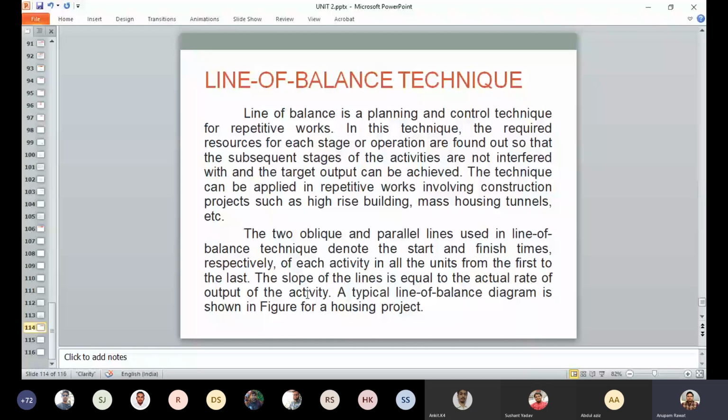So line of balance is a planning and control technique for the repetitive nature of work. In this technique, the required resources for each stage or operation are found out, so that the subsequent stages of the activities are not interfered with and the target output can be achieved. Such a technique is applicable in case of a multi-story building or row bungalows, okay, because similar work is done in this.